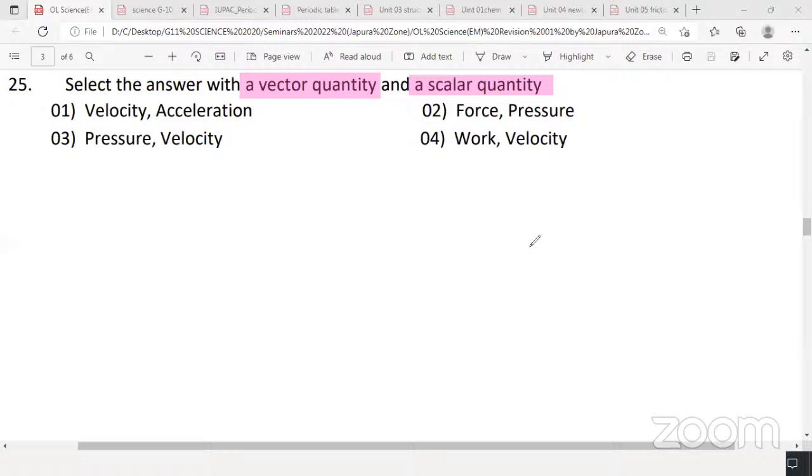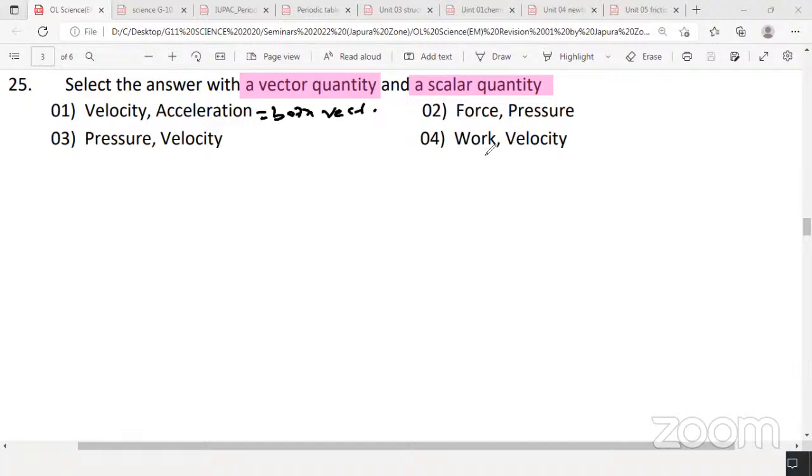Isam? Yes, what is the answer, Isam? Milana? Second. Imasha? Angelica? Second answer. Yeah, it's not hard. Vector will be force, scalar will be pressure. In the first answer, both are scalar, and here both are vector.